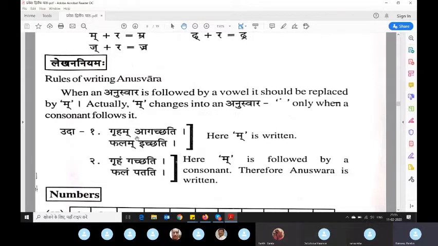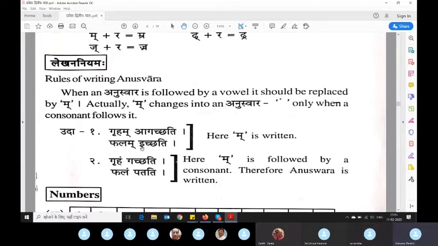So if there are two words, if the first word is ending with ma sound and the next word is starting with swara, then you will retain the ma. Like in griham agachati, agachati is starting from a, and the word before it has ma at the end, so you retain the ma. Phalam ichhati.